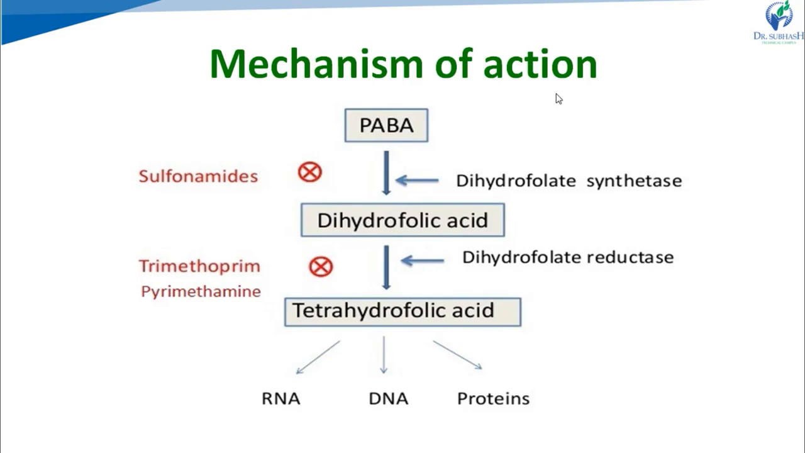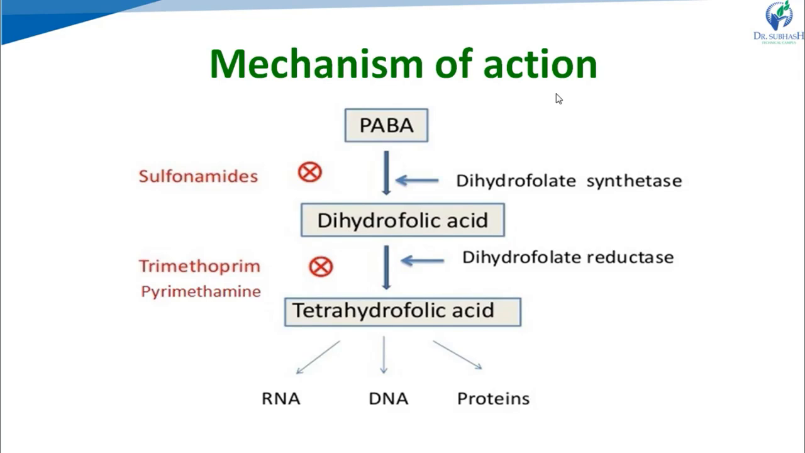Now in the next step, dihydrofolic acid is converted into tetrahydrofolic acid with the help of the dihydrofolate reductase enzyme. It is the key step which is targeted by our drugs, trimethoprim and pyrimethamine. They inhibit the synthesis of tetrahydrofolic acid by inhibiting the enzyme dihydrofolate reductase. So the conversion of dihydrofolic acid to tetrahydrofolic acid is blocked, and finally tetrahydrofolic acid will not form.